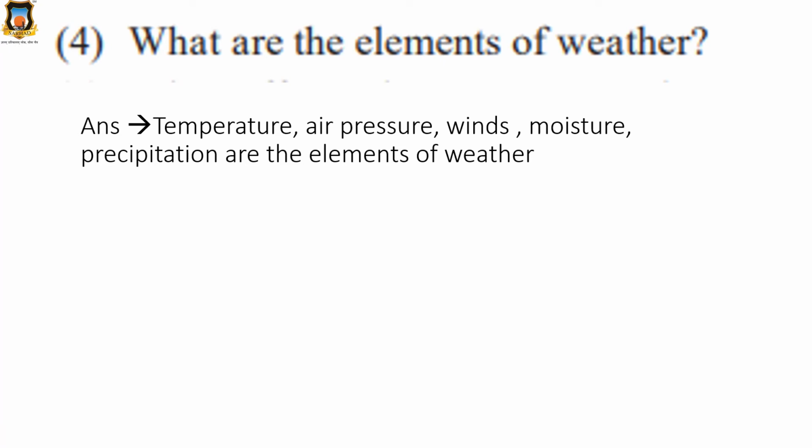What are the elements of weather? Temperature, air pressure, winds, moisture, precipitation are the elements of weather. Okay, you all should know this answer. Temperature, air pressure, winds, moisture, precipitation are the elements of weather.